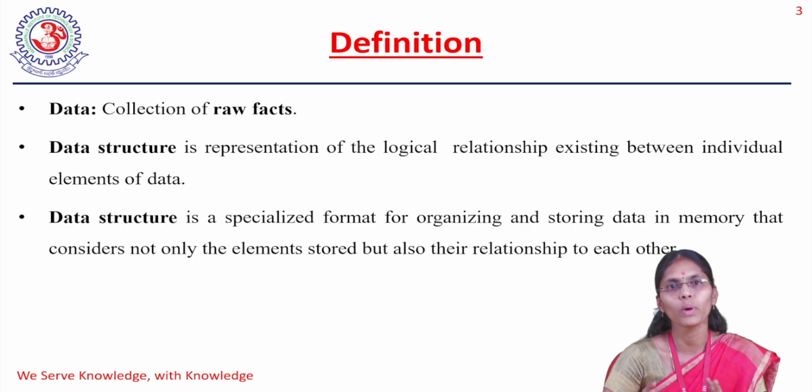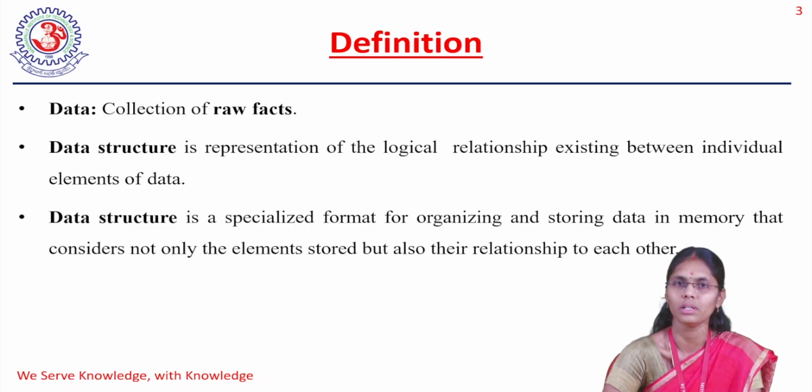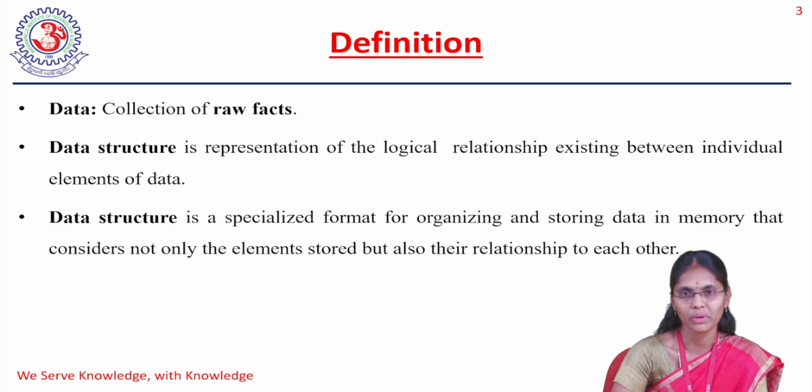And why do we have different data structures? Another analogy I want to tell you. I feel very thirsty, and I have a drum of water over here. How can I drink it? I will look for a water bottle or a tumbler or something. Suppose I don't have anything at all. What will I do? I will use my two hands to drink some water because I feel so thirsty. Somehow I want to drink the water. These are the different methodologies I will use, because somehow I want to complete the task, right?